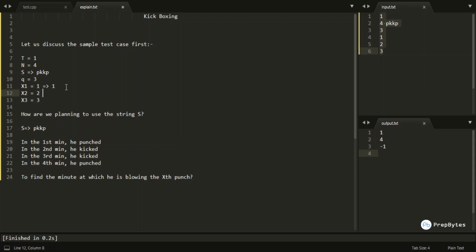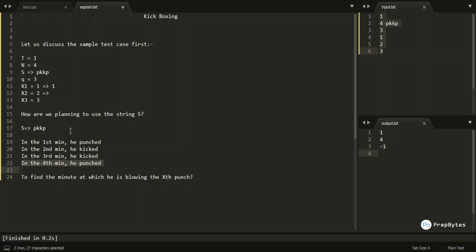When someone asks when the guy is punching for the second time, which is x2, I look at this string and see at which minute the p is coming for the second time. He is punching for the second time in the fourth minute.